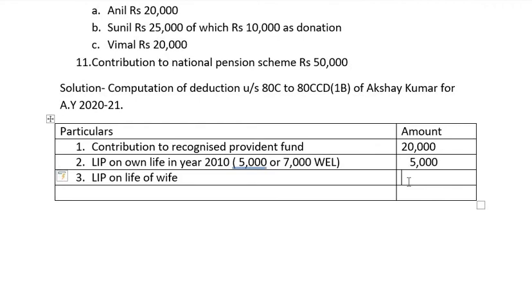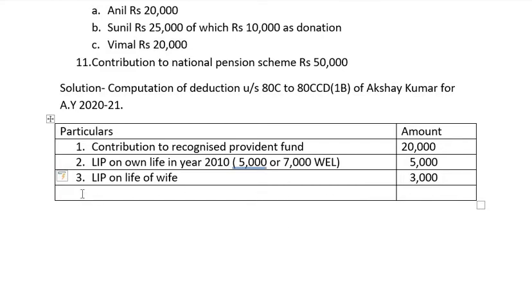When you are not given policy amount, you cannot find 10% or 20%. So directly we have to take the premium amount. Comparison is done only when you are given both the policy amount and the premium amount. When you are given only the premium paid, we just have to take the premium paid by the assessee on life of the wife.